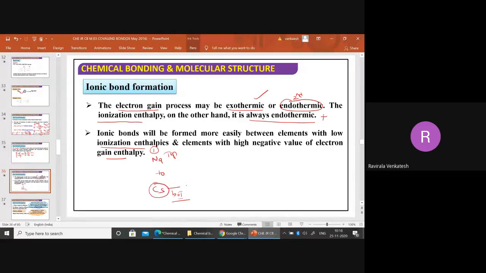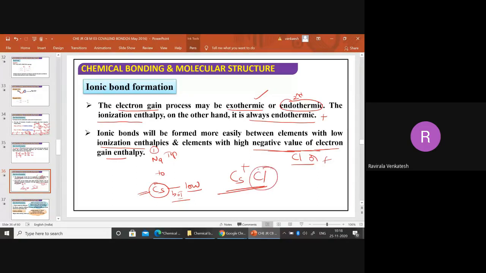Cesium will have lower ionization potential. Which element in the periodic table has the lowest ionization potential? Many times I told you, cesium. Now cesium will have more ionic nature, more positive character. Similarly, which has more electronegative value, more electron gain enthalpy? Chlorine or fluorine. So now cesium chloride will have more ionic nature.